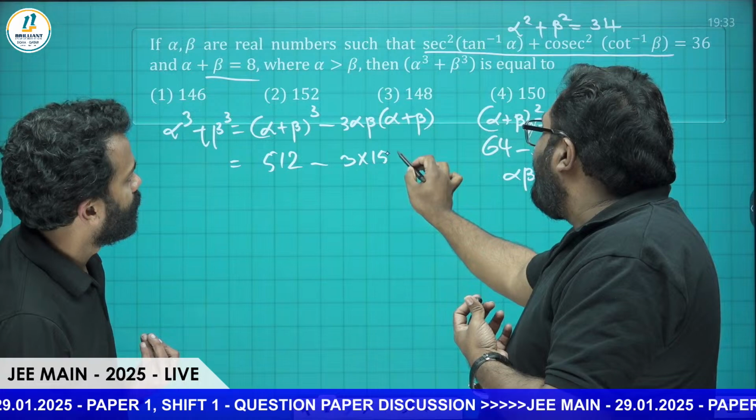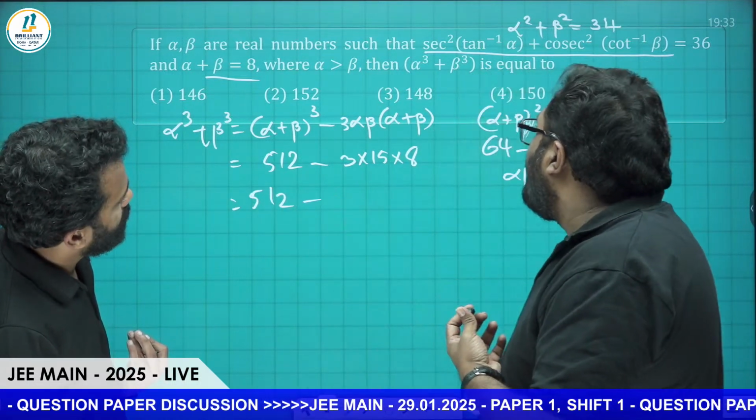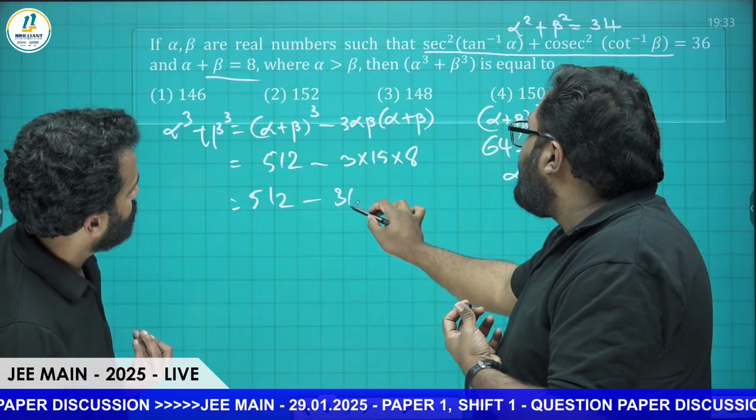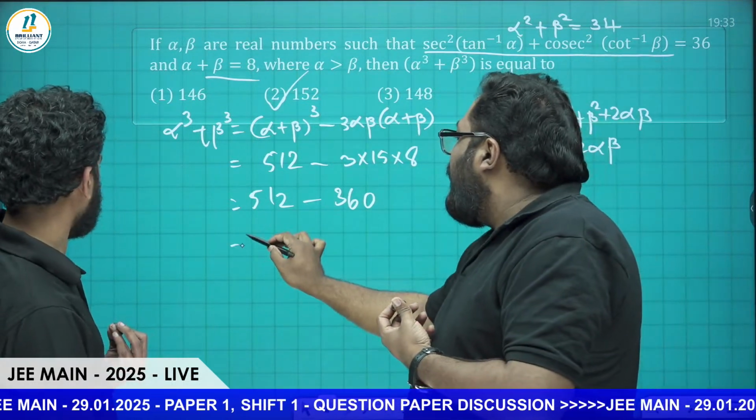Also, we can see 3 into 15 into 8. That is 512 minus 360. So it's going to be 152. Yes, 152 is our final answer.